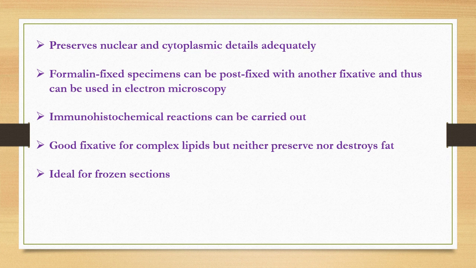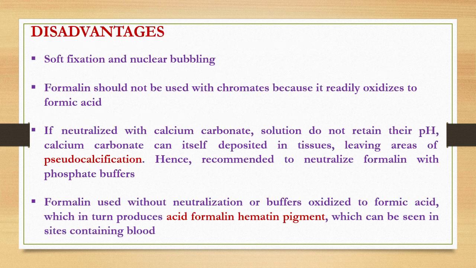Formalin-fixed specimens can also be useful if you want to carry out immunohistochemistry using various biomarkers. It is also a good fixative for complex lipids, and it neither preserves nor destroys fat. This fixative, 10% neutral buffered formalin, is even ideal for frozen sectioning.